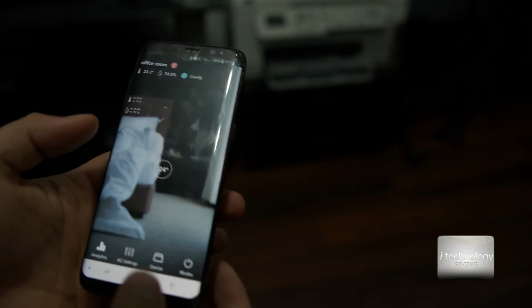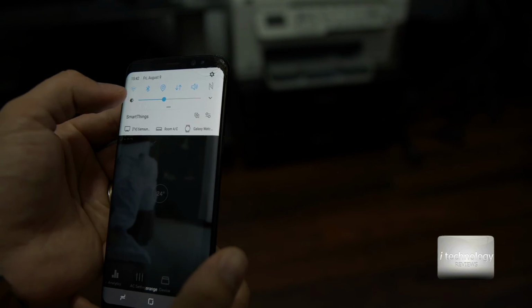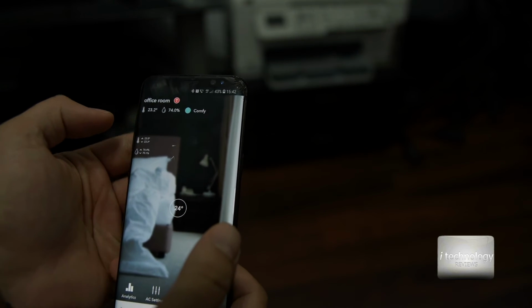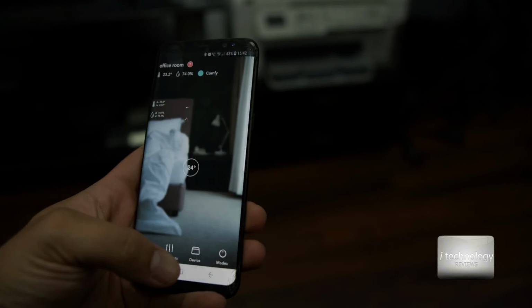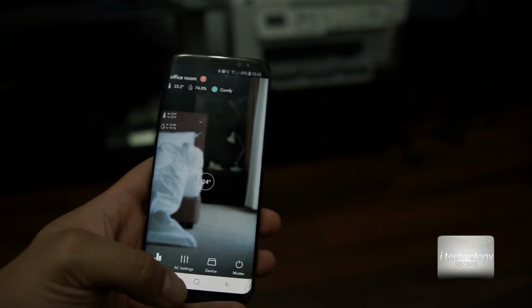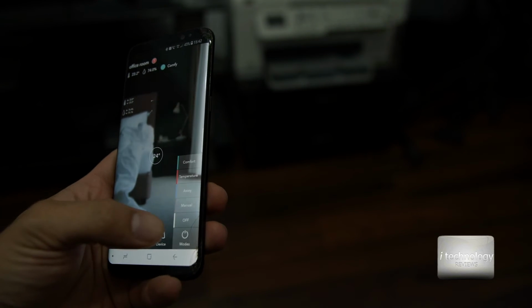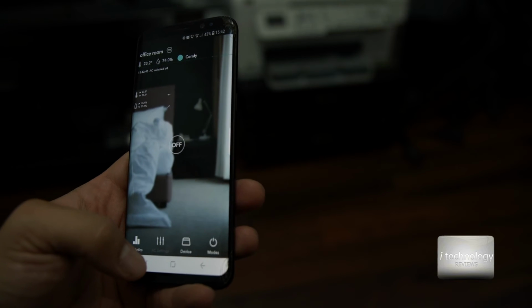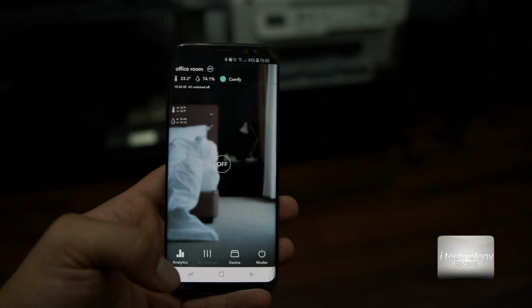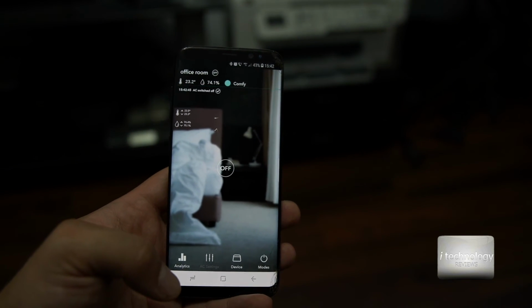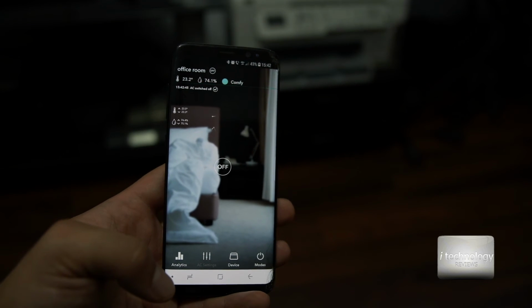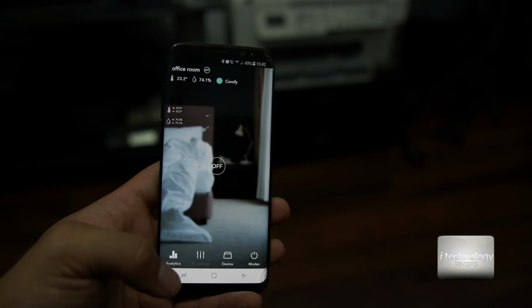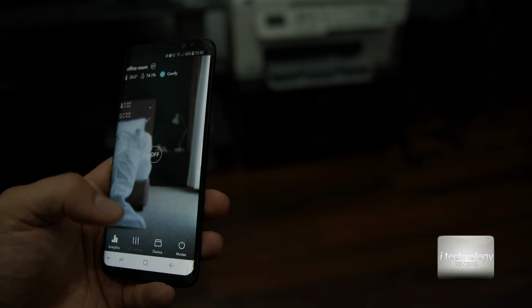Now I'm curious about a single thing. For example, I'm not in Wi-Fi mode and I'm in 4G mode. I want to see if I can turn this Ambi on and off. Okay, and let's see if the air conditioner will turn off. Yes guys, it turns off. I can hear the beep from my air conditioner, it turns off. Now let's turn it on.